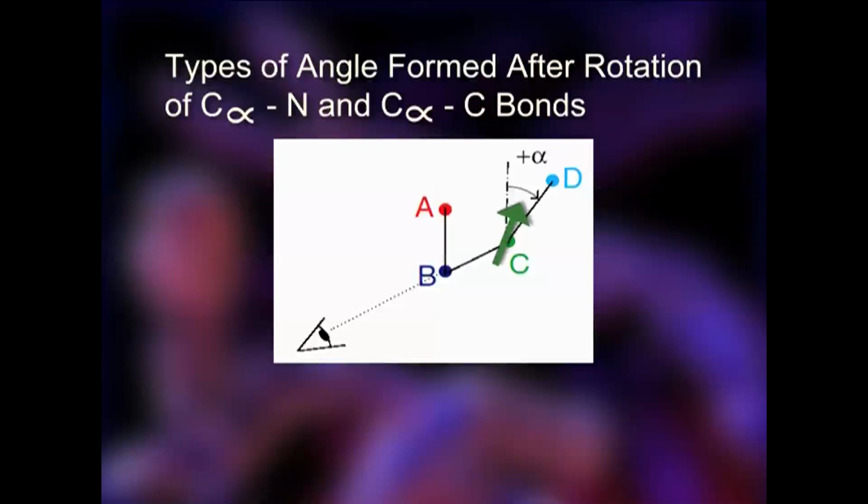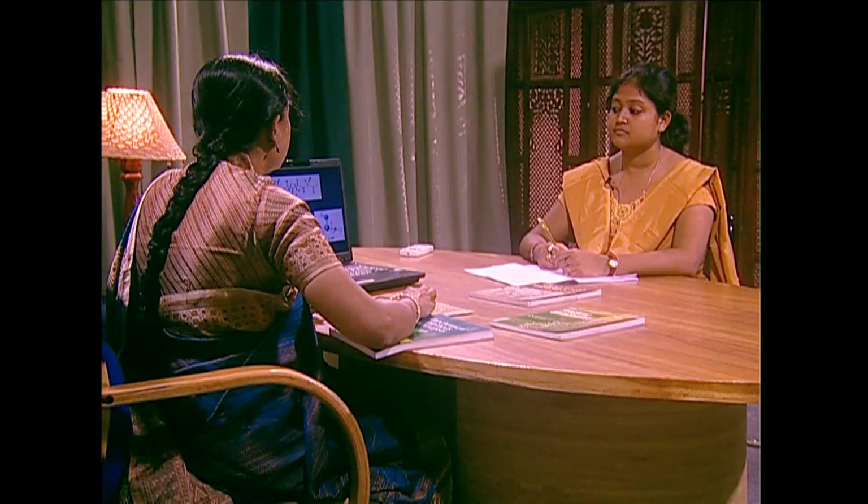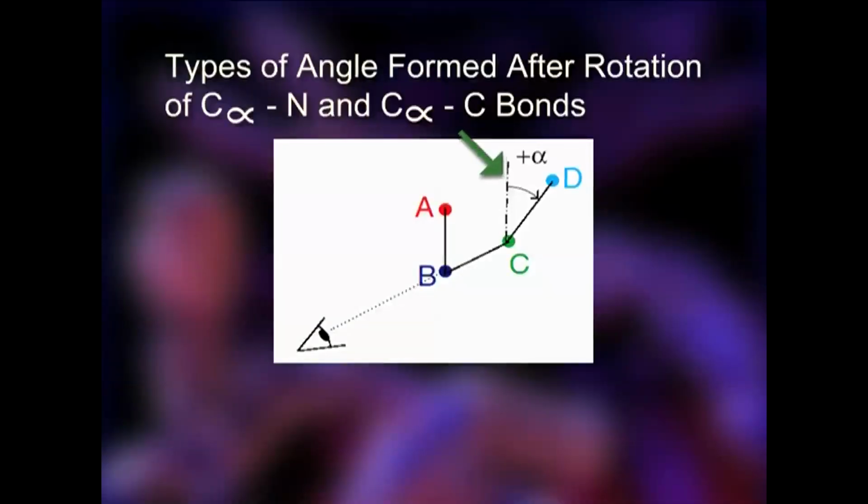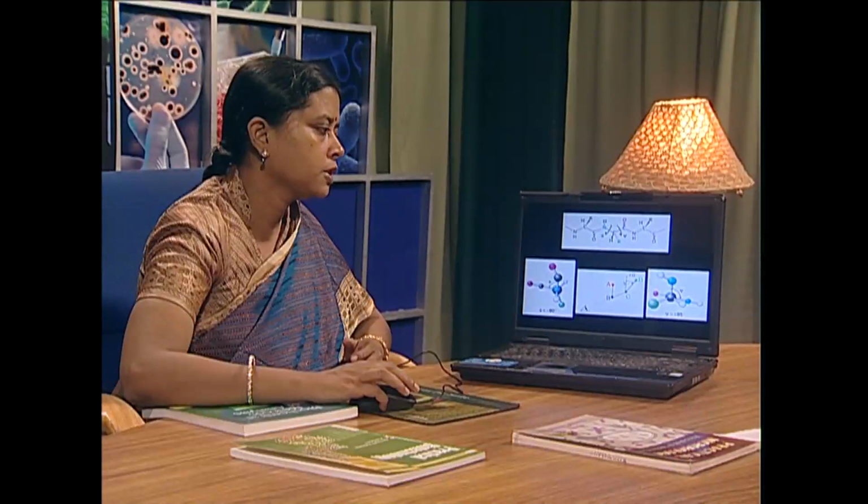The planes of the carbon and nitrogen after rotation give an angle called the dihedral angle. It is denoted plus if the rotation is in the clockwise direction, and minus if the rotation is anti-clockwise.